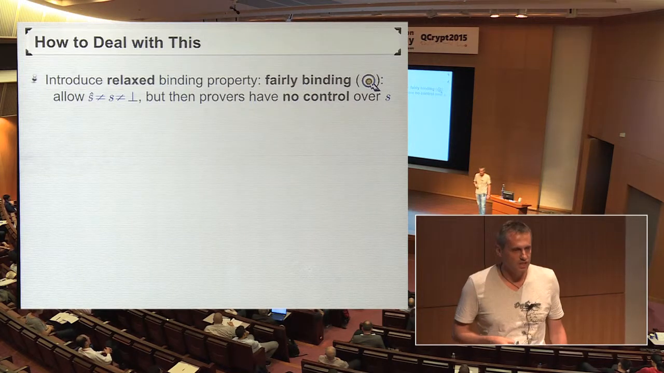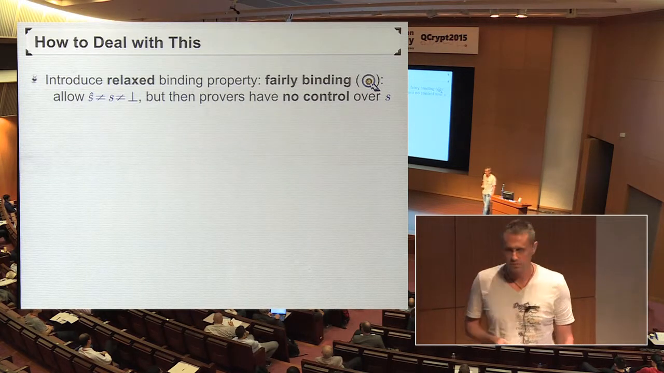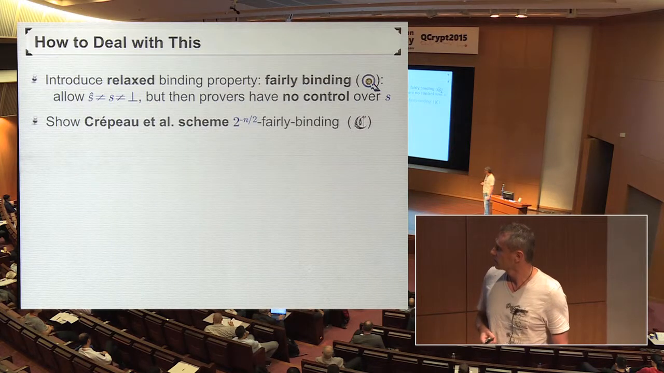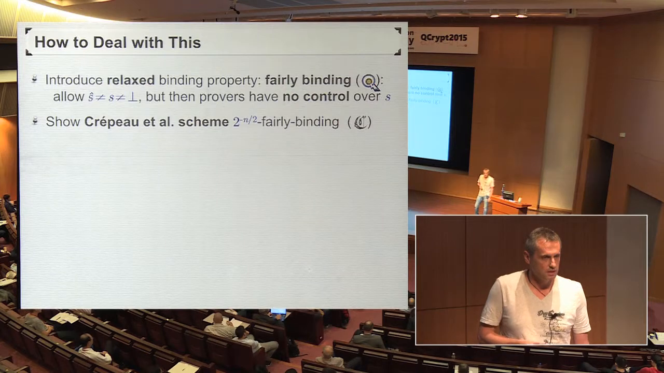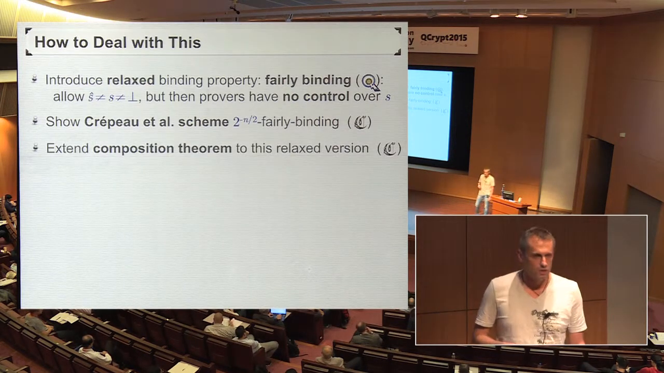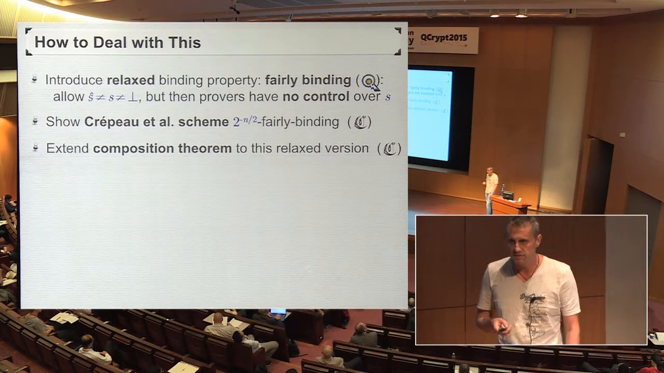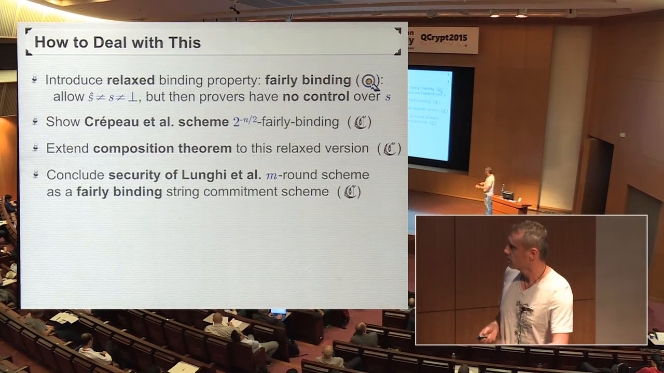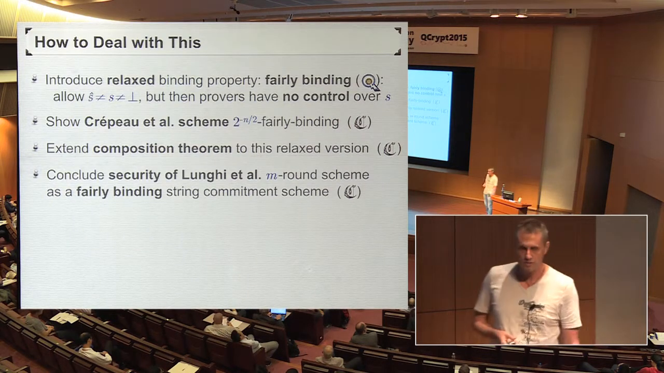We introduced yet another, slightly relaxed version of the binding property, which we call fairly binding. We could show that the Crypto et al. scheme as a string commitment scheme is fairly binding, according to this notion. We could also extend the composition theorem to this slightly relaxed notion of the binding property. So then we were in business. We could apply the composition theorem repeatedly and conclude security of the Lungi et al. scheme as a fairly binding string commitment scheme.